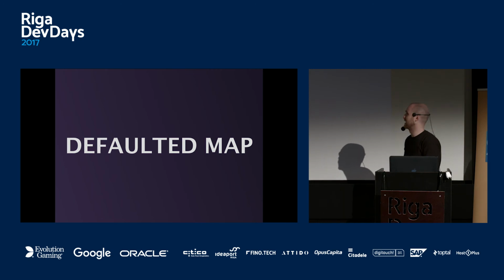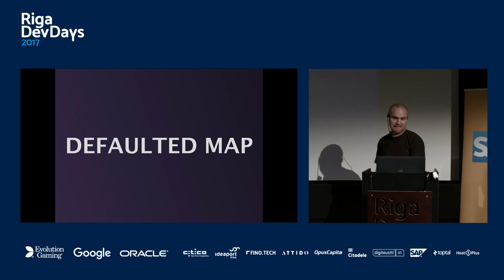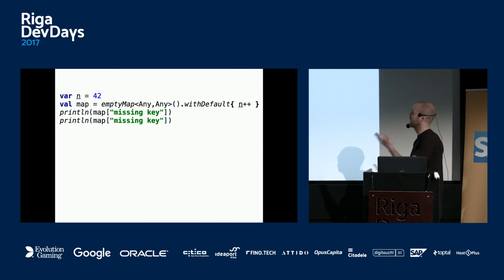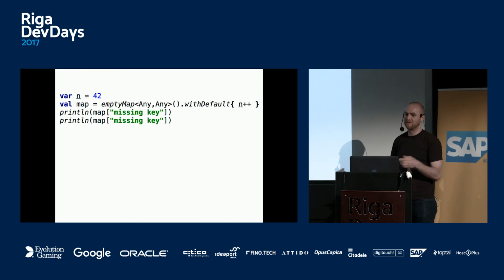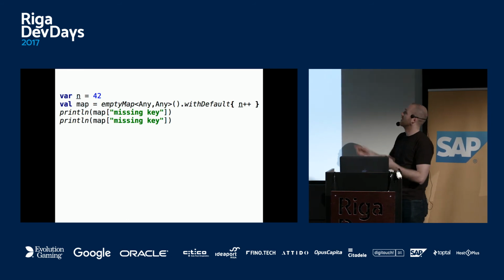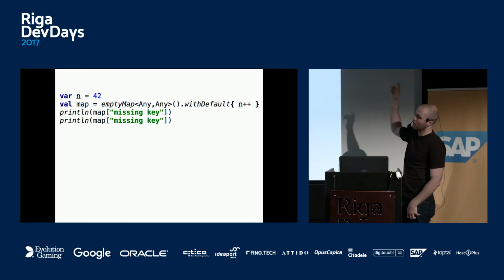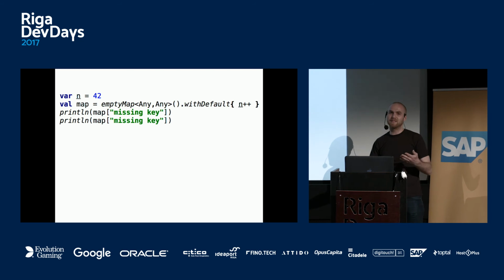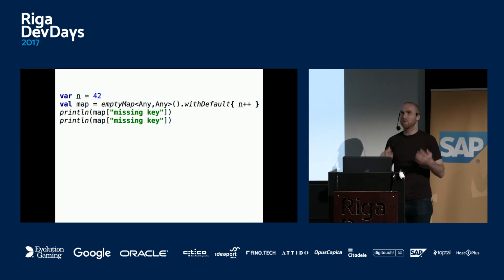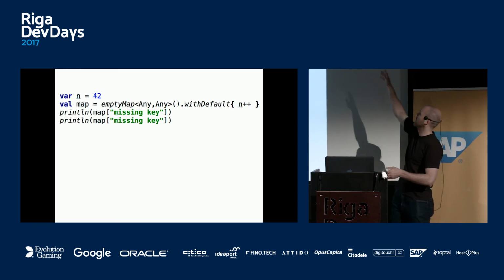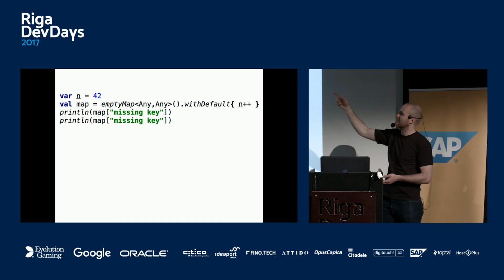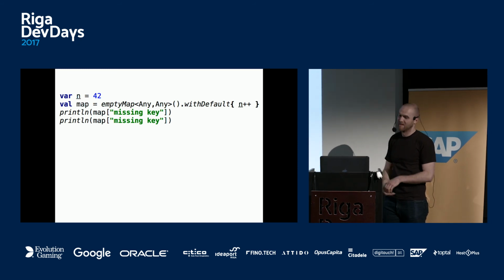So now more complicated stuff, defaulted map. More involved code. So we have a variable n, and there is a map, and it has this dot with default n++. So think of this dot with default, like in Groovy or Scala, it grabs the existing map in another map. So when you request a key which doesn't exist in this map, then it will run this closure. And then we print a line, map with missing key, twice.